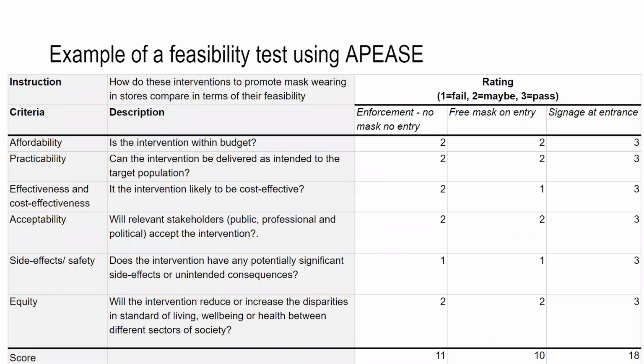Here's an example of a completed APPEASE tool. In this example, the researchers were trying to choose between different interventions that could change shoppers' behavior so that they wore a mask during their visit to a supermarket. The researchers considered each behavior on these criteria and were able to identify signage at the entrance to a supermarket as the most feasible intervention to test.